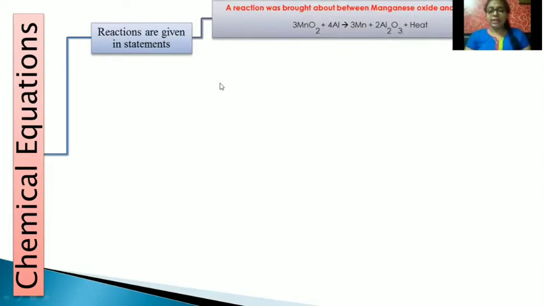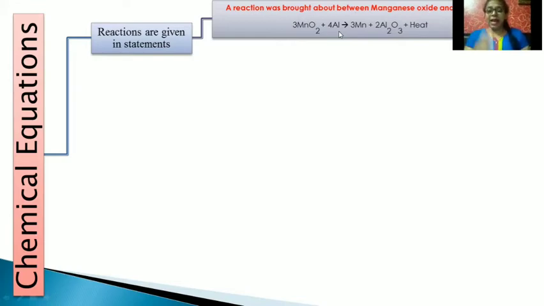For example, a reaction was brought about between manganese oxide and aluminium. That means manganese oxide and aluminium are the reactants over here: manganese oxide MnO2 plus aluminium, that is Al.